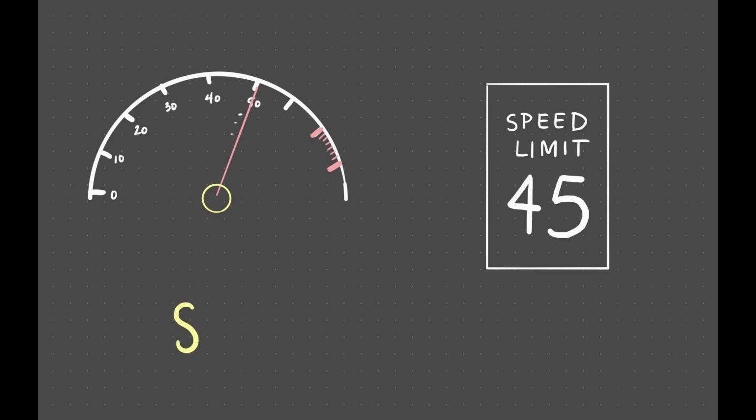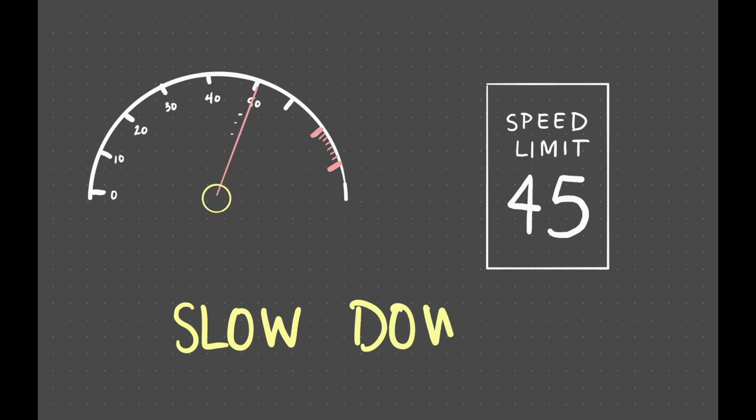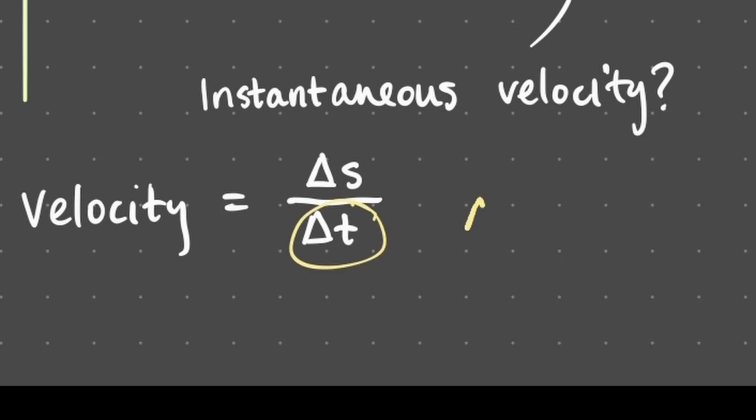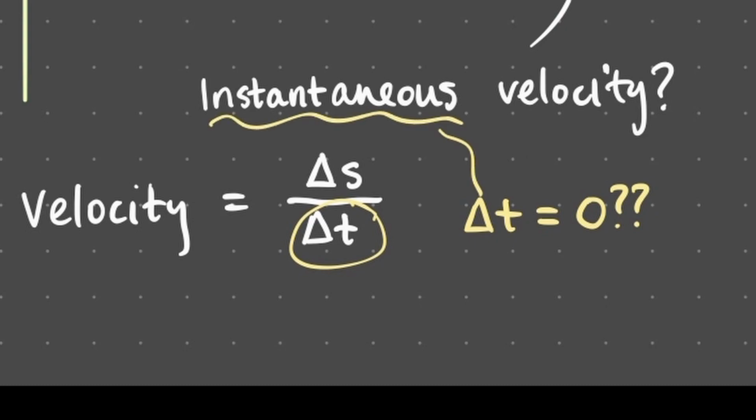This might all seem relatively straightforward and unremarkable, since the concept of speed plays such a fundamental role in our culture. But there's actually a paradox at play here, which is at the heart of calculus. The paradox is this: if velocity is defined to be change in distance over change in time, but an instant is a single moment in time, then how could there ever be such a thing as velocity at a single moment?